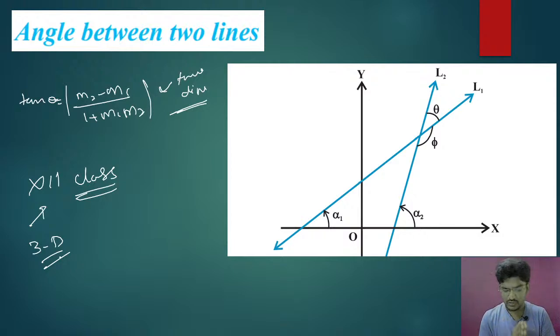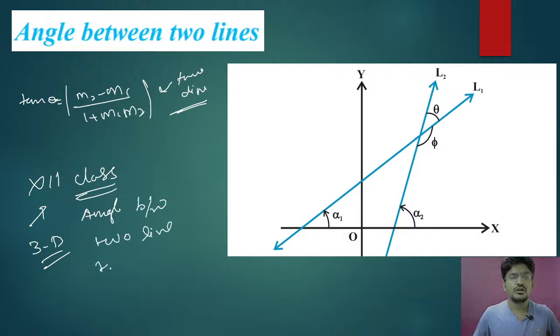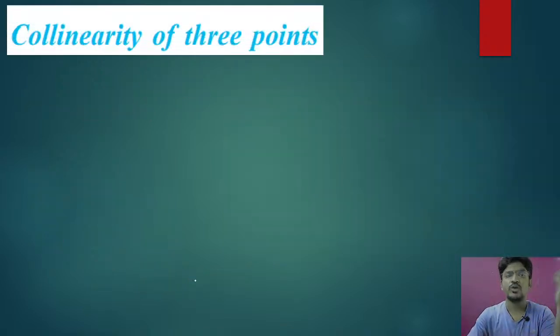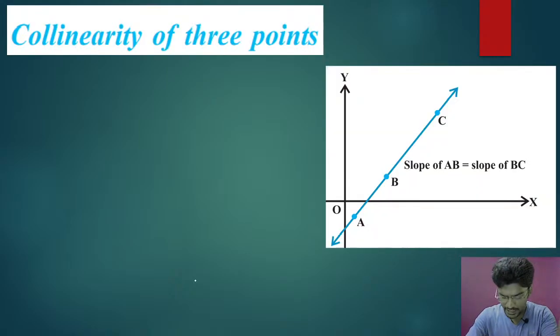So again we are going to solve angle between two lines, angle between two planes, angle between plane and line. See the same concept, angle between two lines, two planes, and line and plane. This you are going to learn in your 12th class. Clear? So that's why you already know angle between two lines. So no problem, we can continue it in your 12th class. So collinearity of 3 points, already you know.